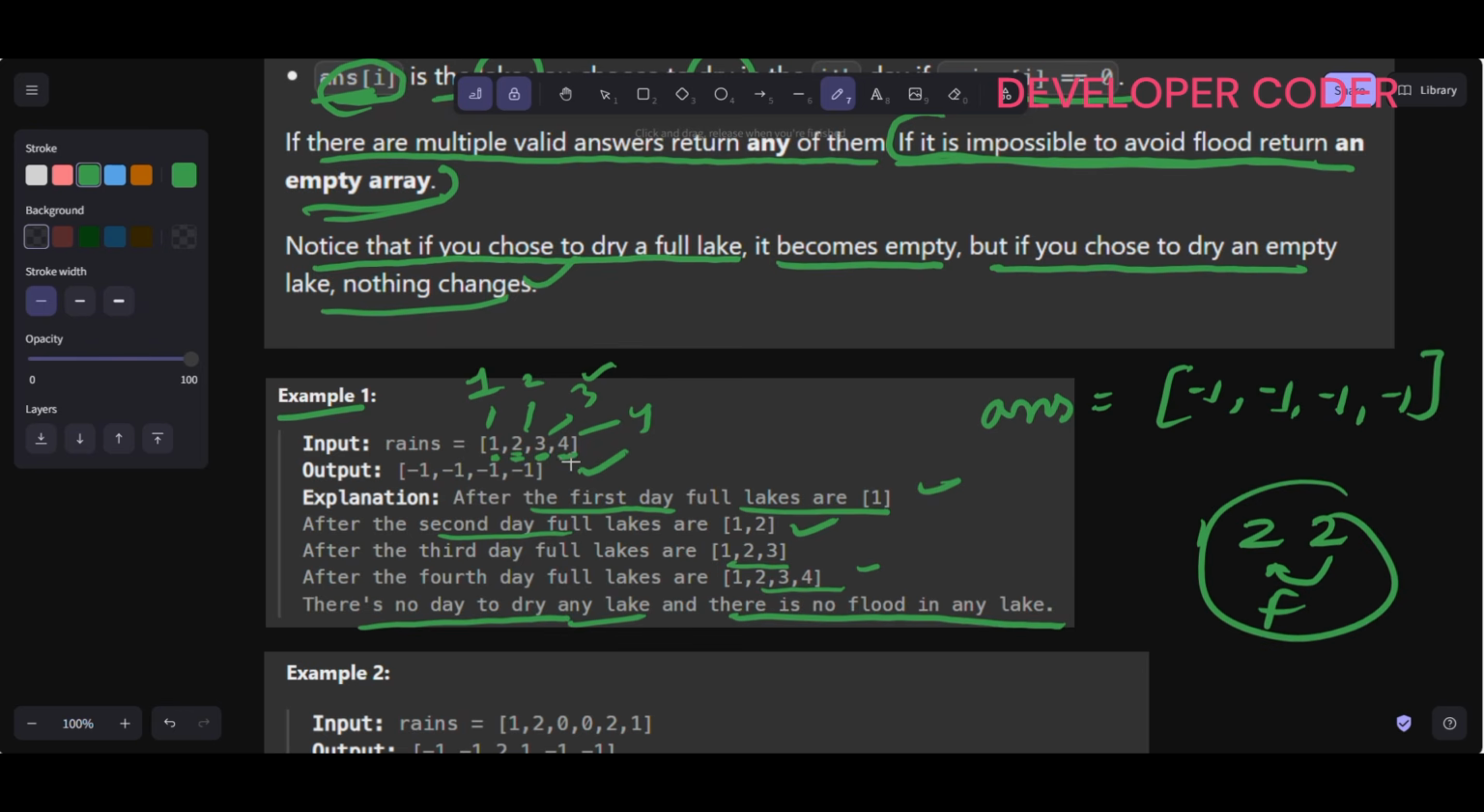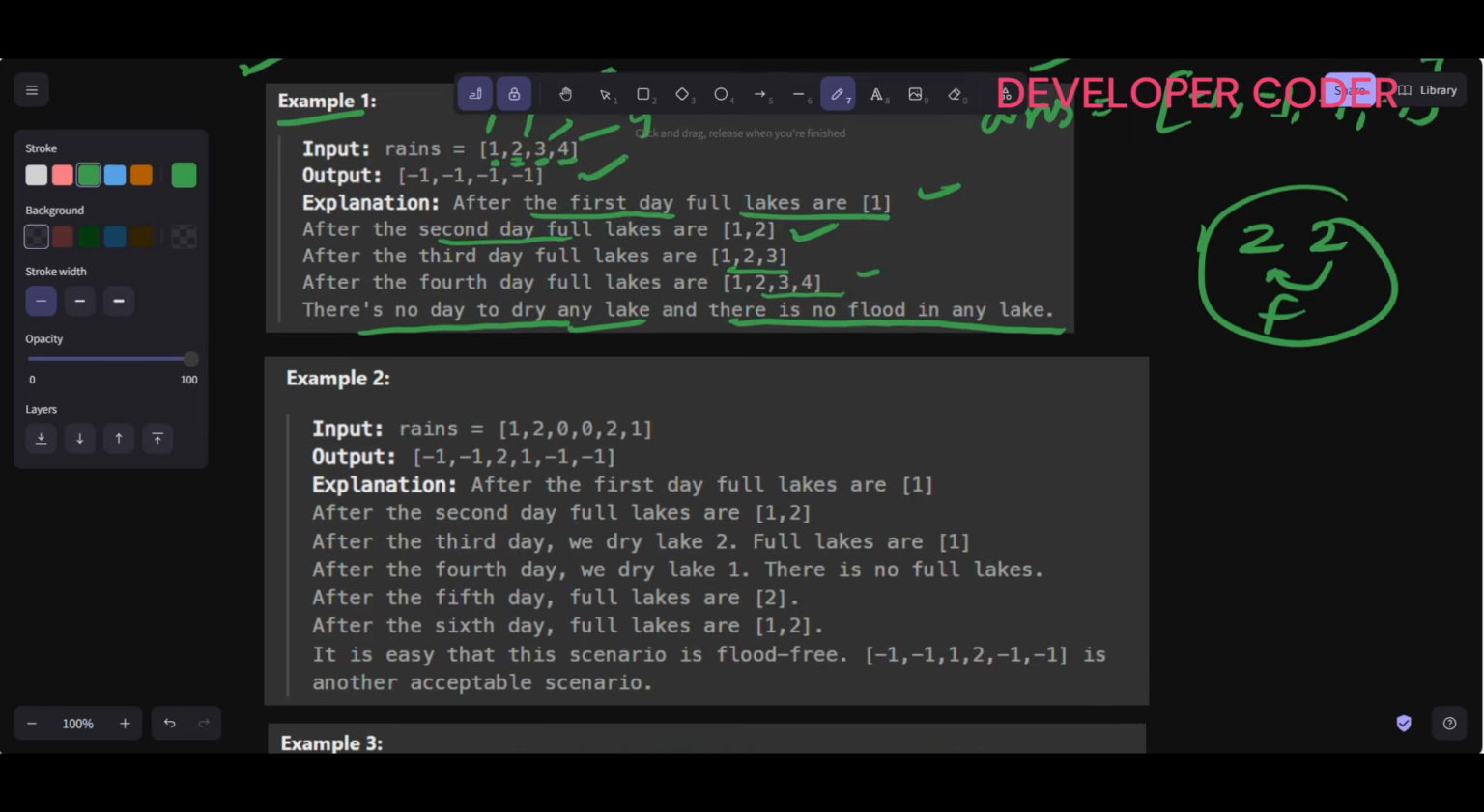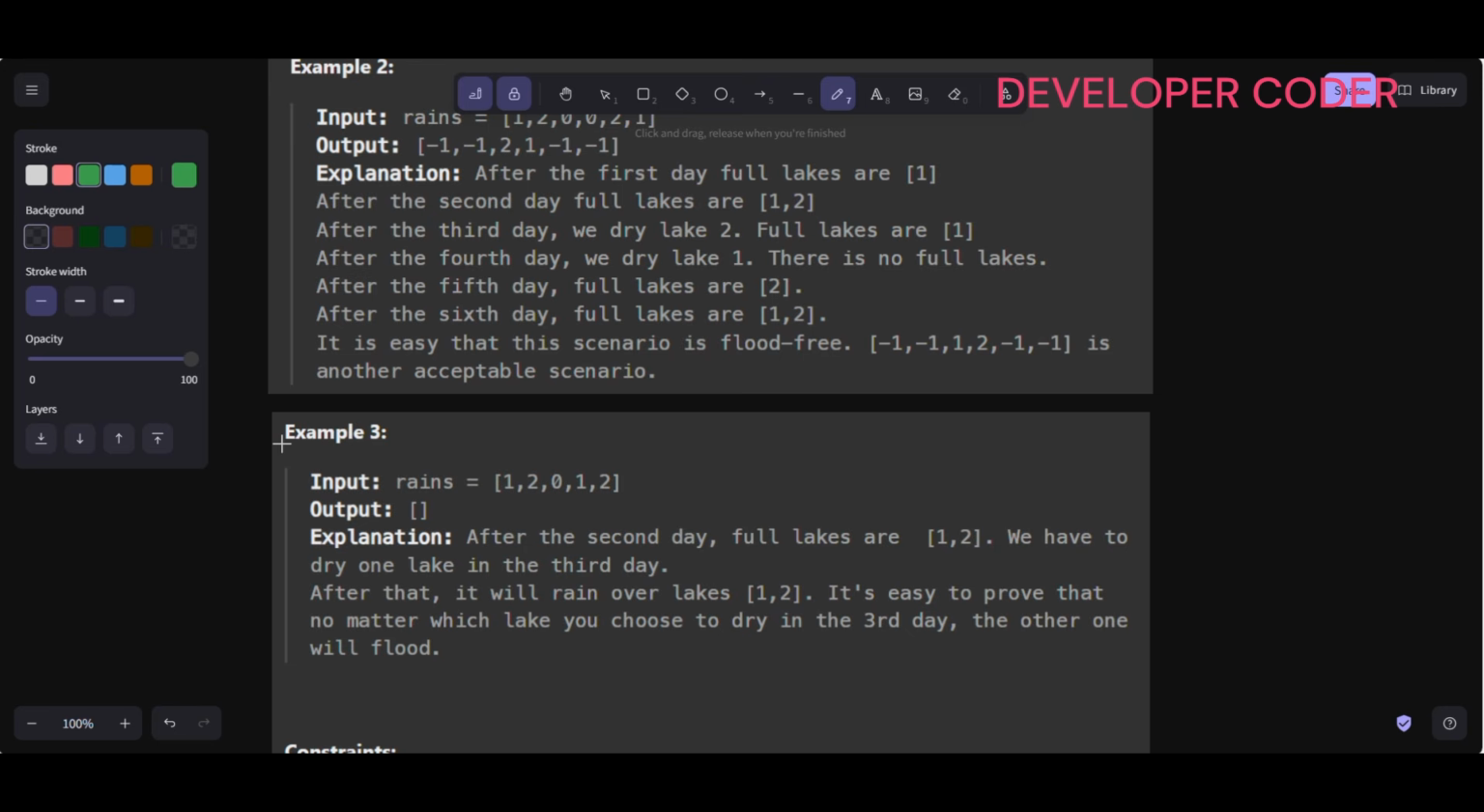Clear? And there are no dry days as well here. If you see, there's no day to dry any lake, right? So our output is going to be this one, right? So this is example number 1, right? Now let's see this example number 3 once, right?